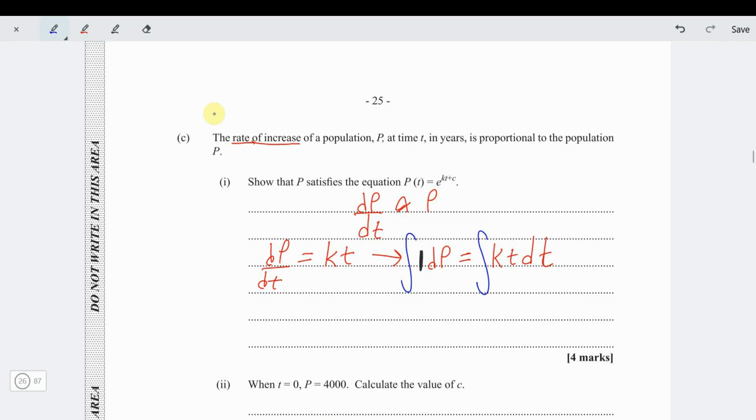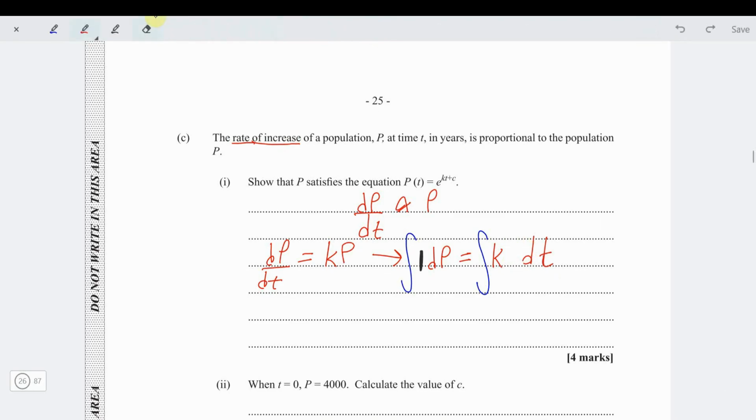Alright, so scratch, error here. What happened to the P? Oh, this P turned into a t. I hope everybody was looking at how that P turned into a t. So, big mistake there. This should have been the P. When we cross multiply, it's dt. It's cross multiply now. So, that t should have been a P. And if that t is a P, then it can't be here.